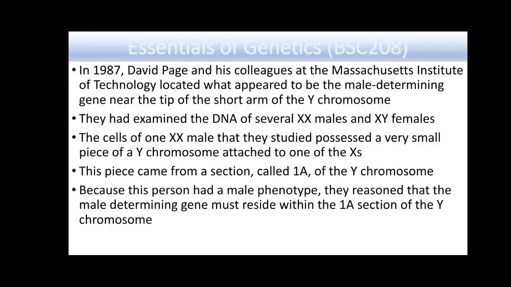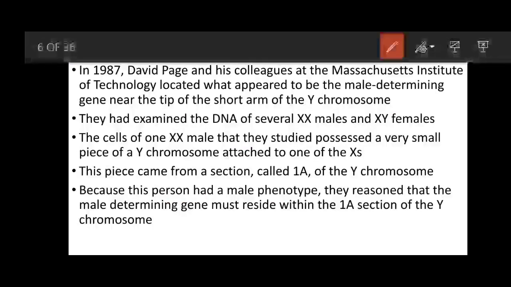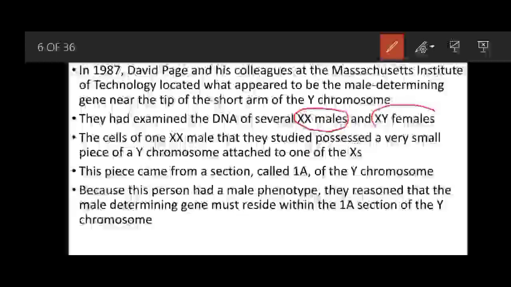In 1997, David Page and his colleagues at MIT identified that near the tip of the short arm of the Y chromosome, a gene is present that is involved in causing the maleness character. They were examining several XX males and XY females.